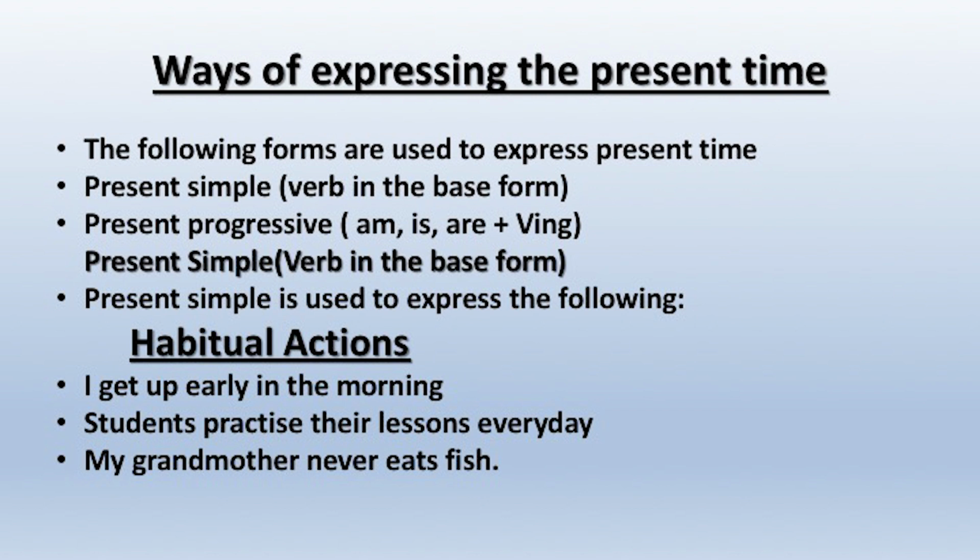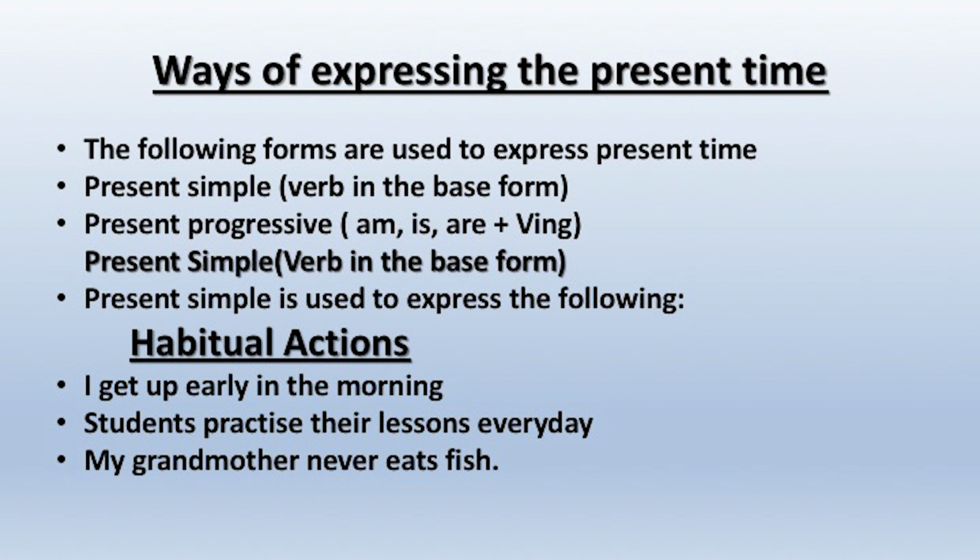First, let us discuss the ways of expressing present time. Different forms are used to express the present time. For example, present simple. In present simple, the verb is in the base form, first form. Second one is present progressive, am, is, are plus verb ing.